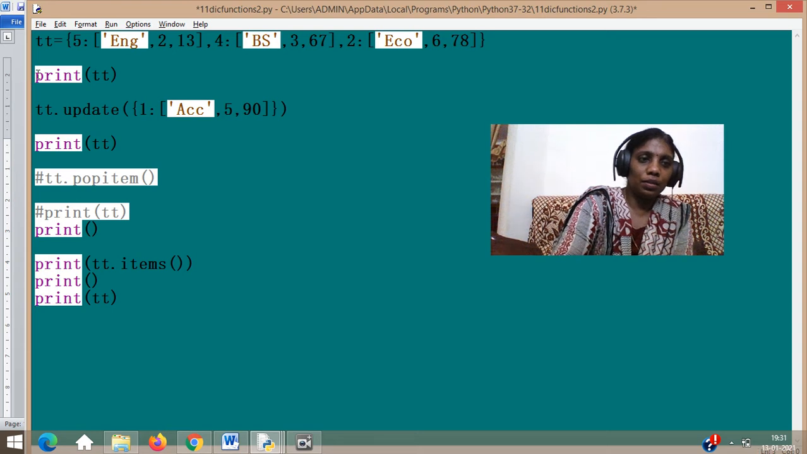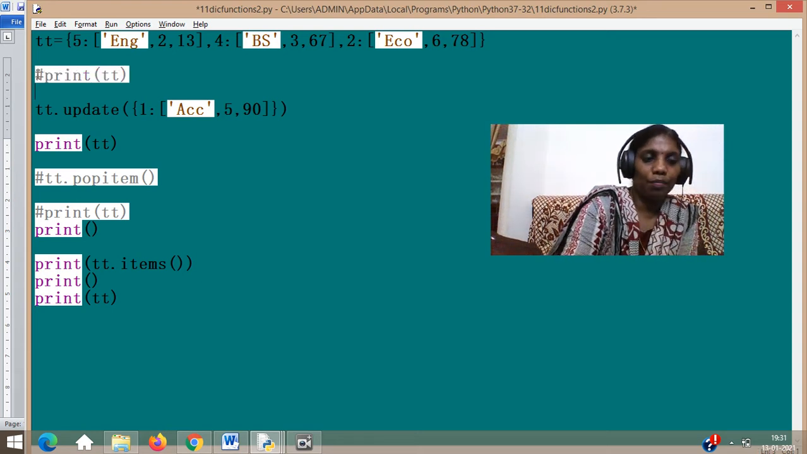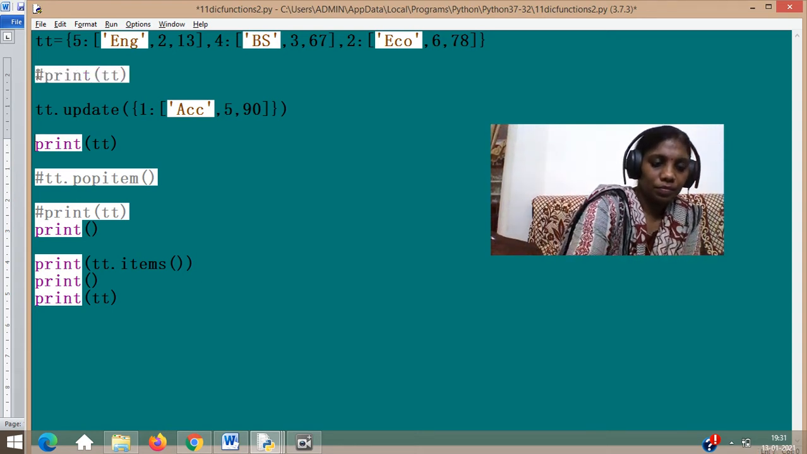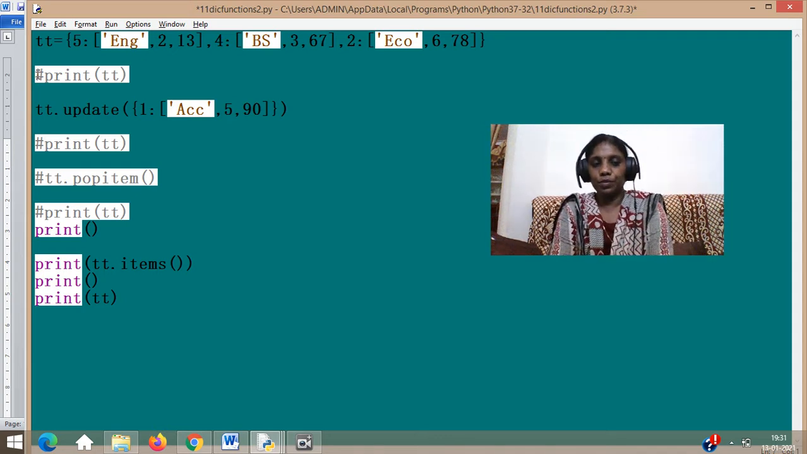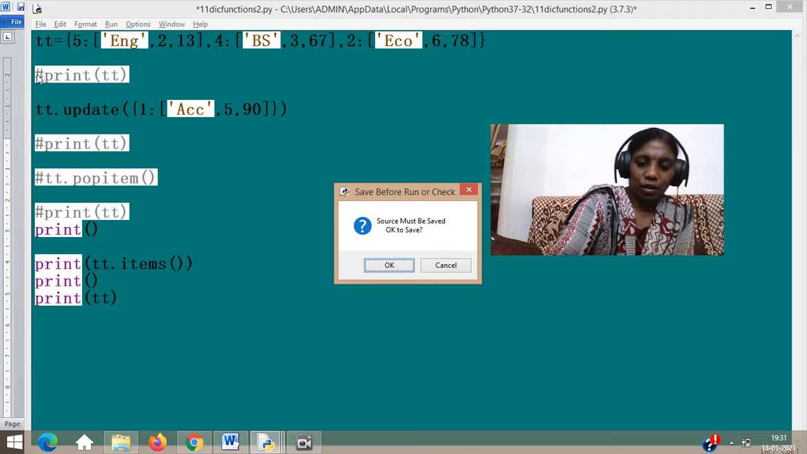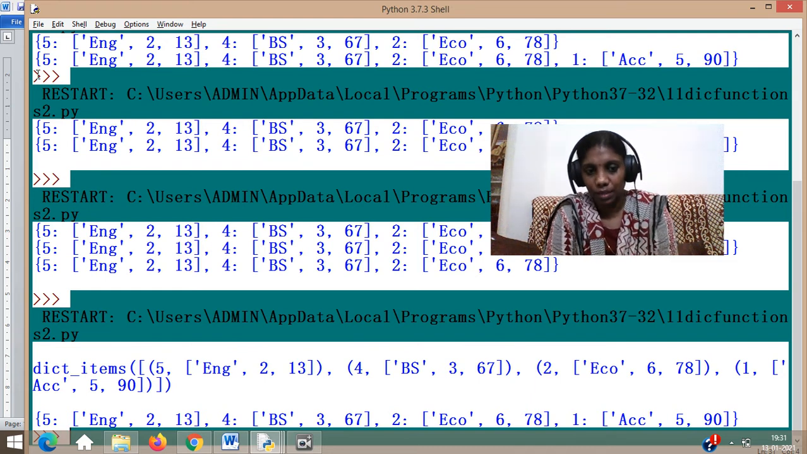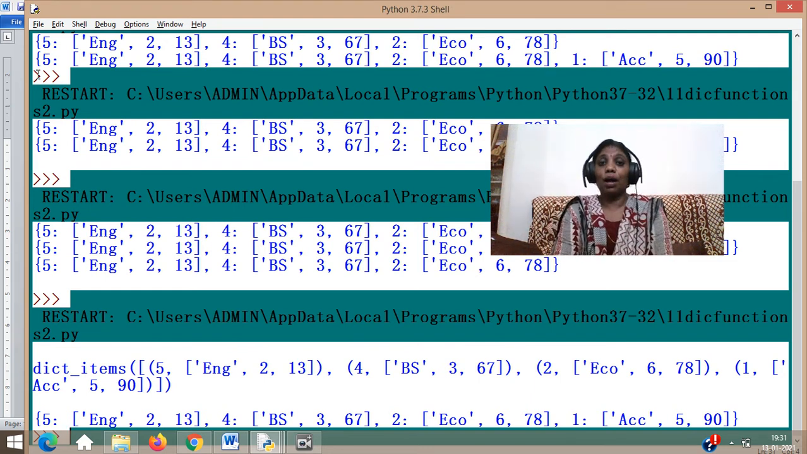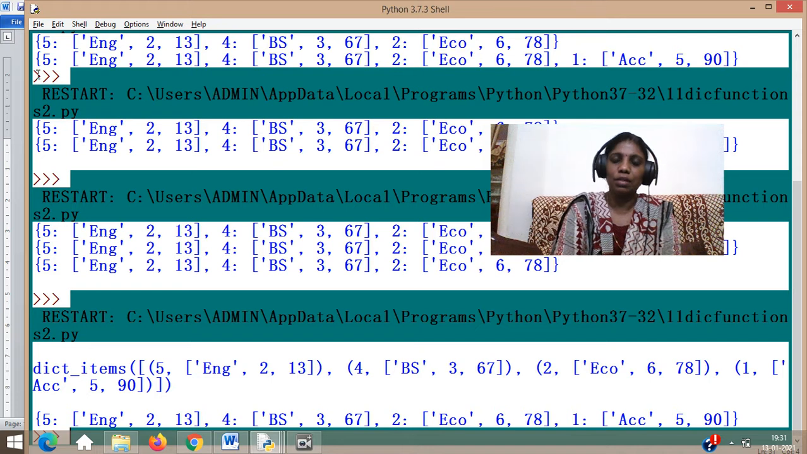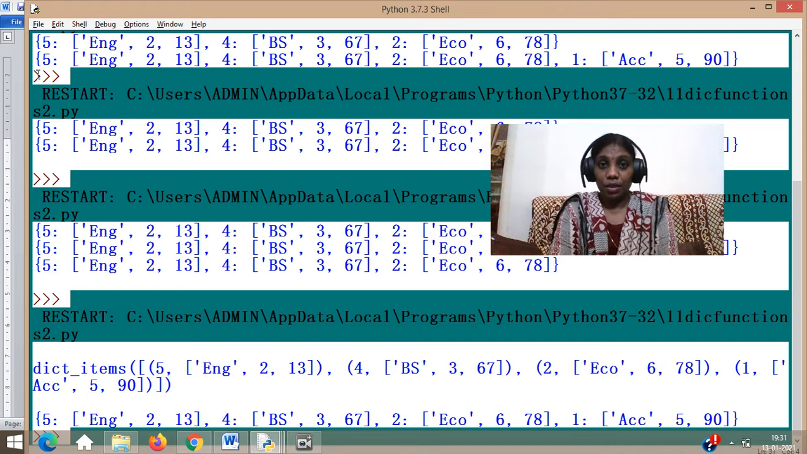If you comment this too, so that so much of print can be avoided, you now have two prints only with some value. tt.items is there, then tt is there. See how both are coming. The first one is tt.items, and see how your dictionary is coming, but it's coming inside a bracket like a list. So it comes as a list there. The items function will display the dictionary as a list, whereas your second one, which is just print tt, will display the dictionary just like that.